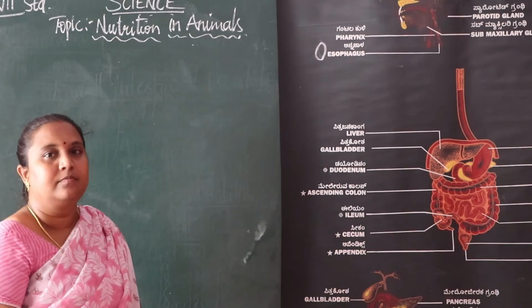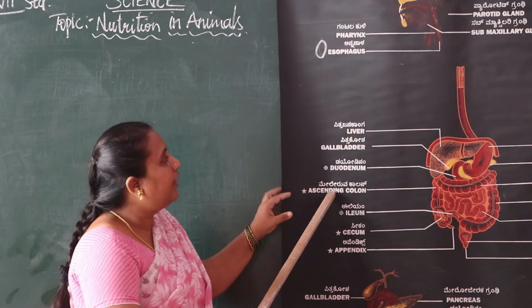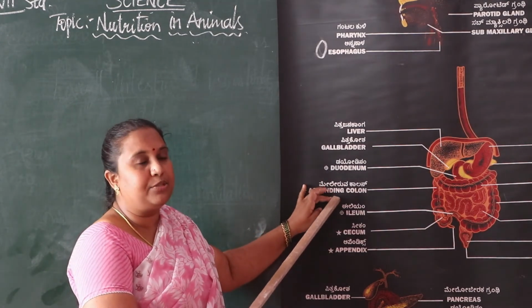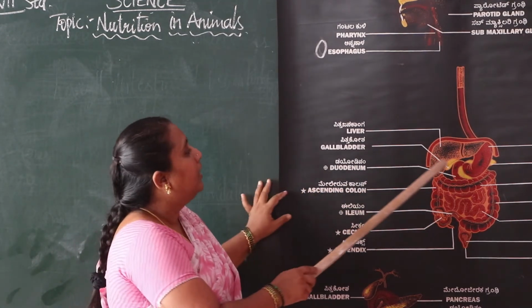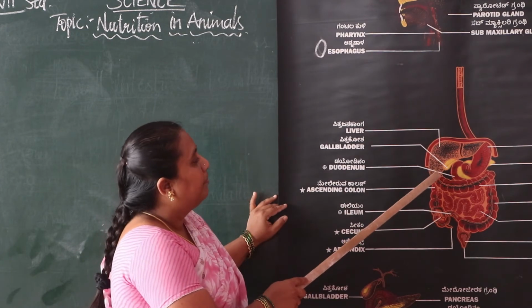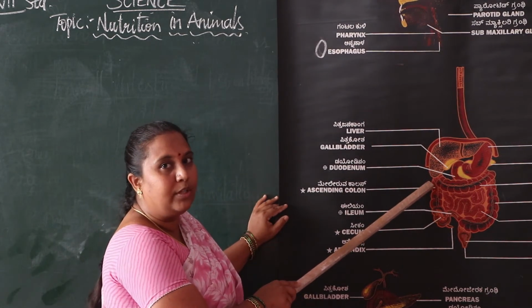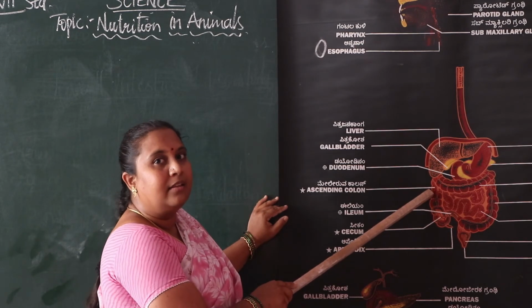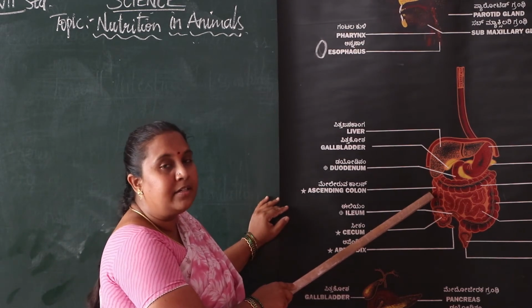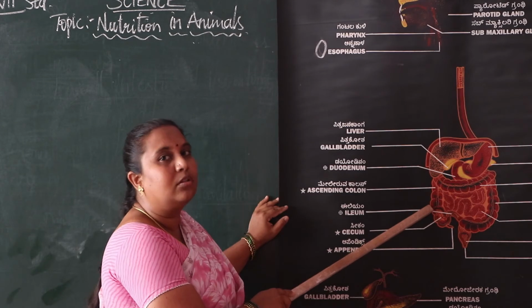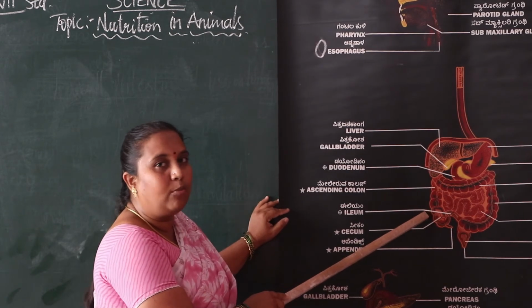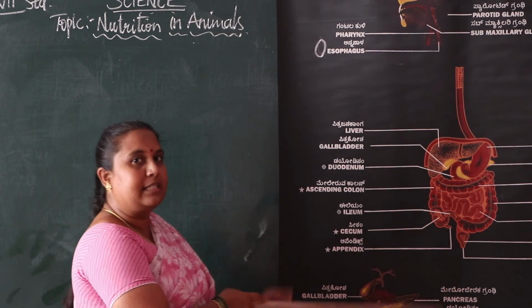See children, in the human digestive system we have the liver and pancreas, and the salivary glands are also included, as I told already. The alimentary canal and glands both together form the human digestive system.